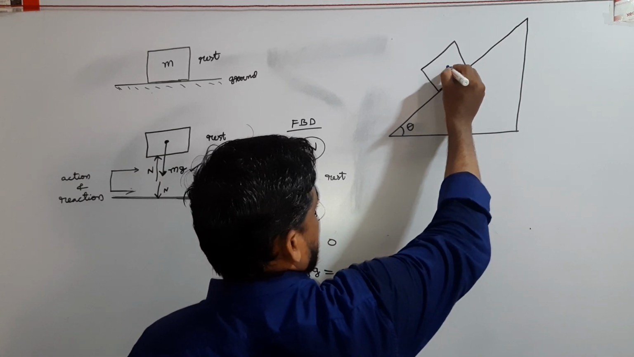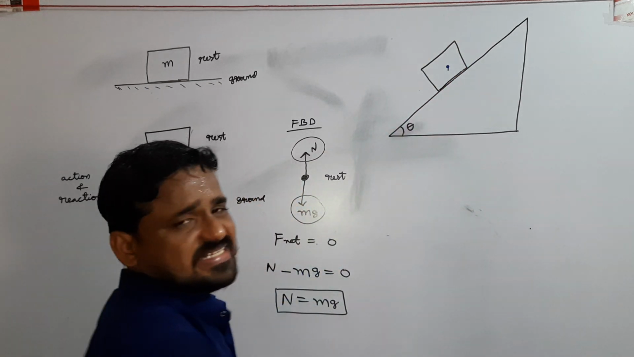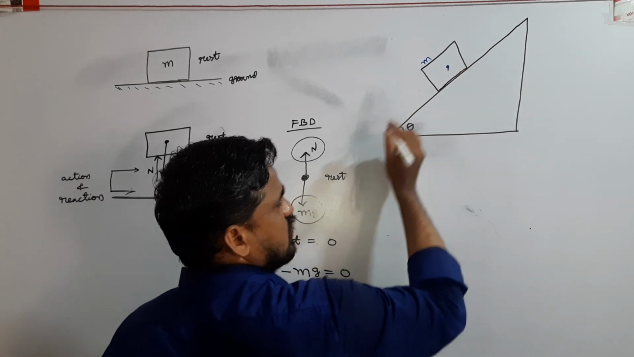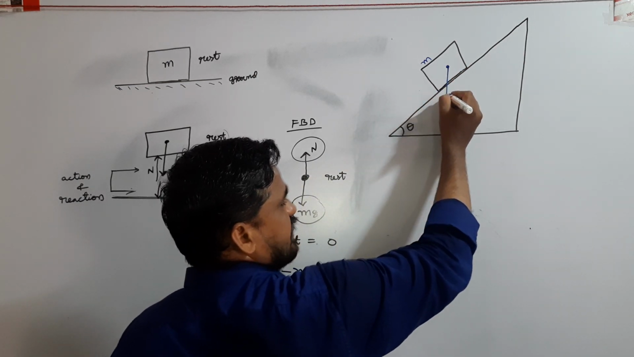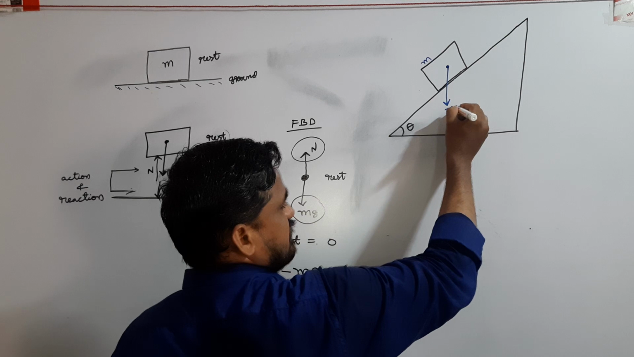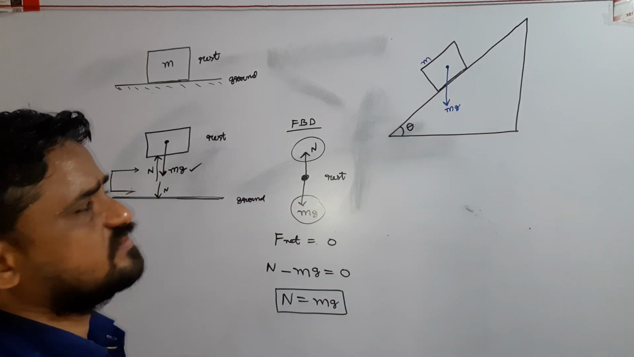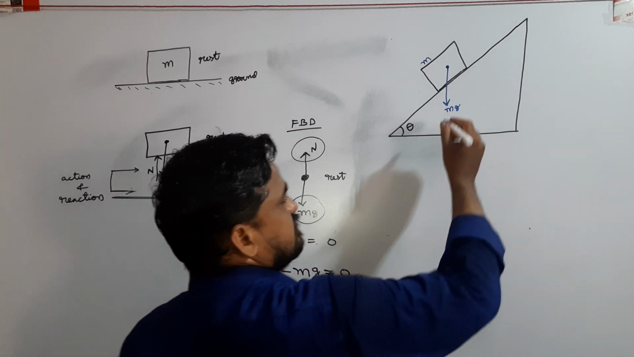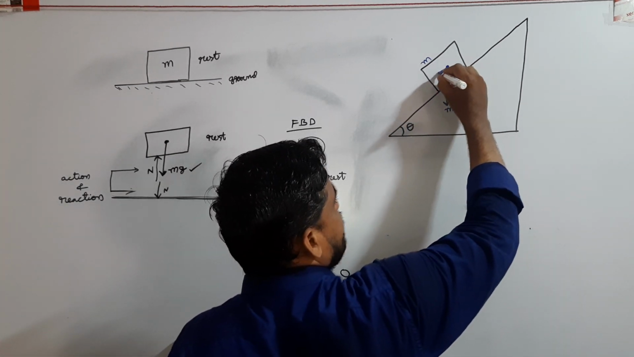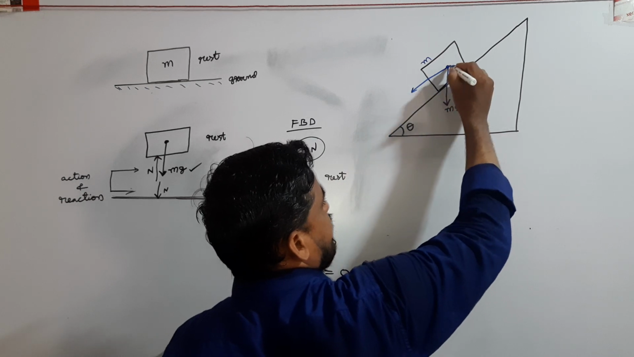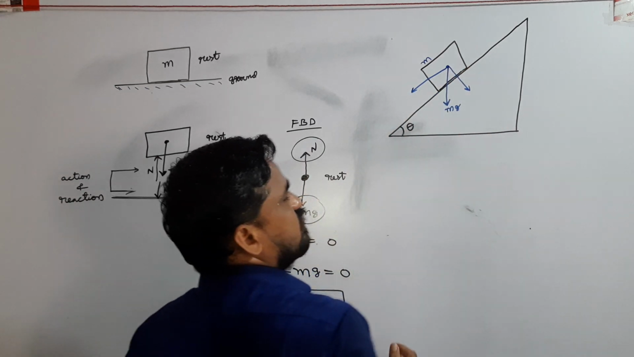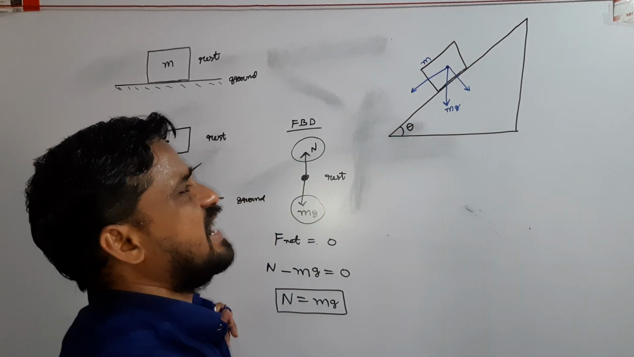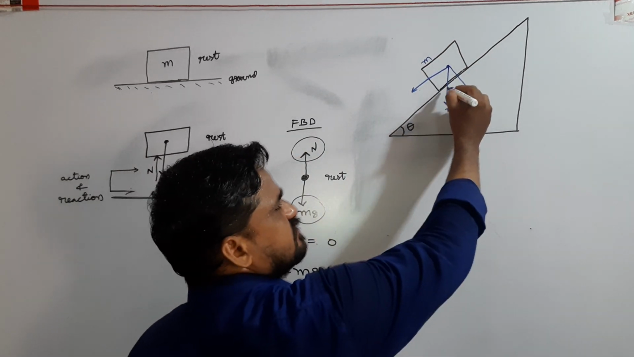See, suppose the mass of the body is m. So the weight of the body is mg acting vertically downwards. This weight can be resolved into two components. One is perpendicular to the inclined surface, another is parallel to the inclined surface.